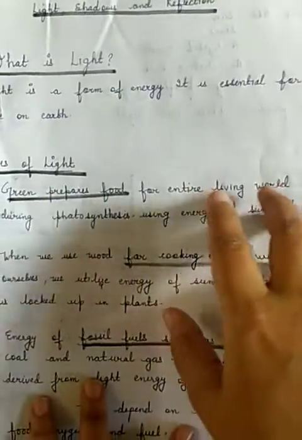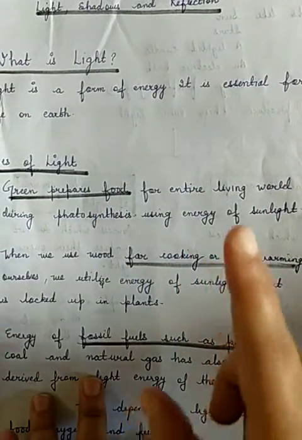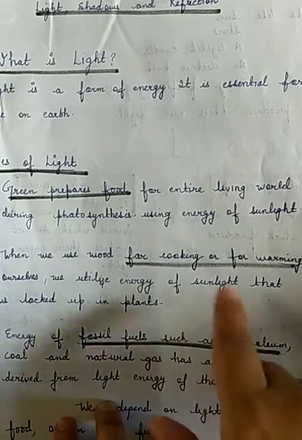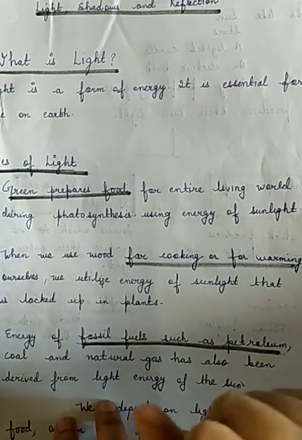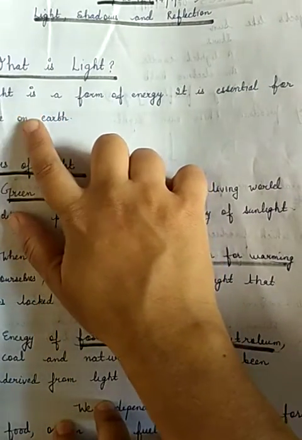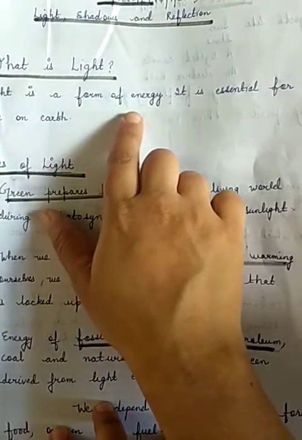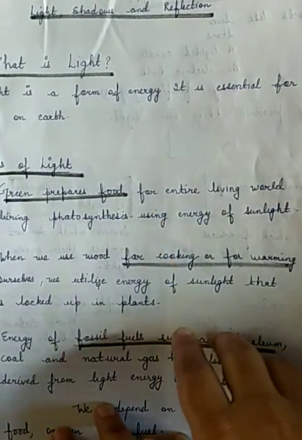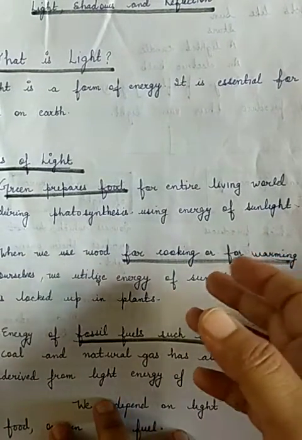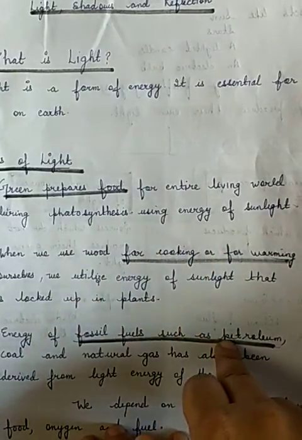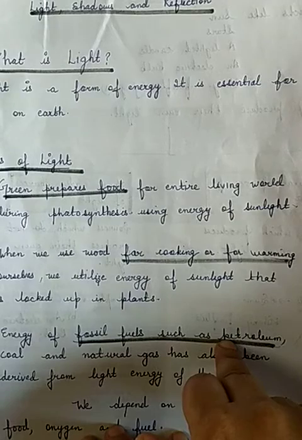So what do you mean by light? Light is a form of energy, and light helps us to see things, and it is very essential for life on earth. So simply you can write that light is a form of energy, it is essential for life on earth. And you can also write that light helps us to see things, and we will now discuss some other uses of light also. All three things which I am going to discuss now, you already know.